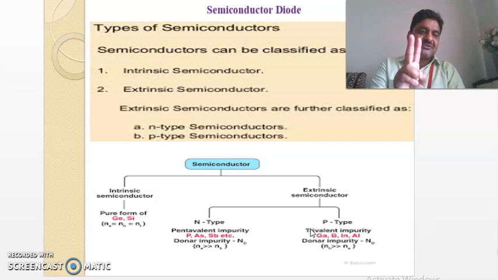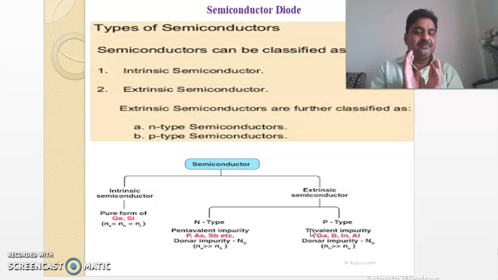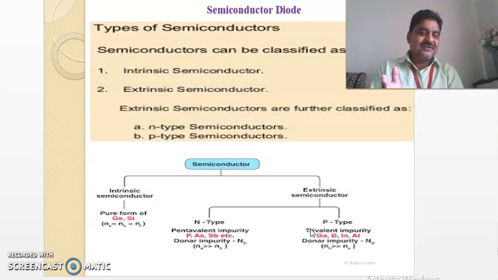Basically, there are two types of semiconductors: intrinsic semiconductors and extrinsic semiconductors. Intrinsic semiconductors are what? Pure form. There is no mixing, there is no impurity in the case of intrinsic. And in extrinsic, there is impurity added to the pure form.